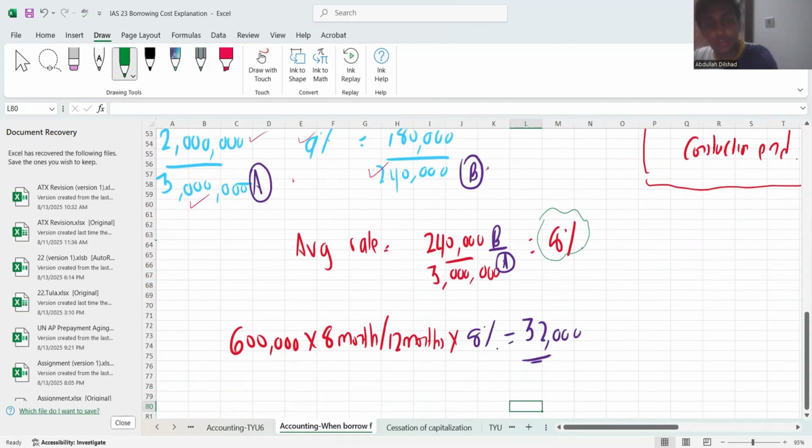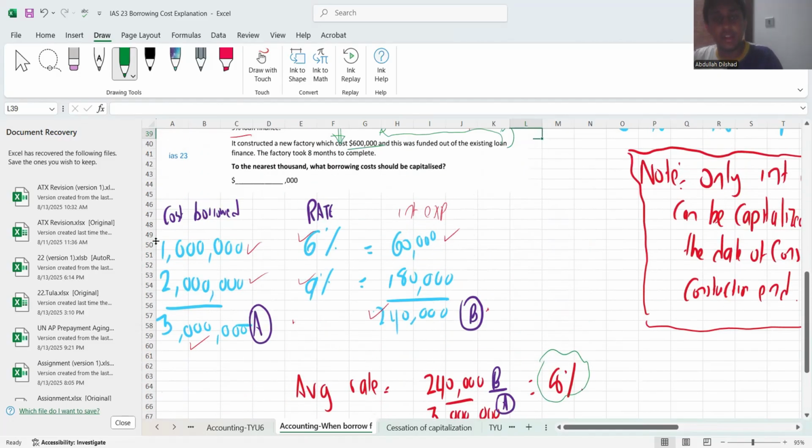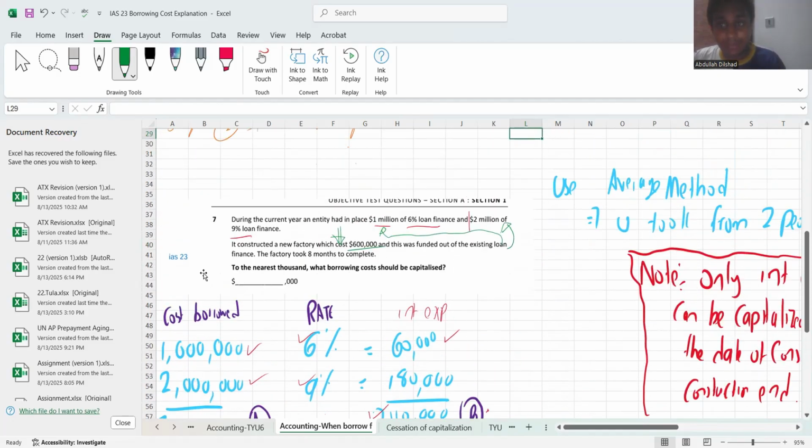So look at this. 600 was my cost, right? And 8% is my average rate. Now, you all need to again remember, we will only capitalize our interest expense during the construction period, right? Nothing before the construction period, nothing after the construction period, only during the construction period.